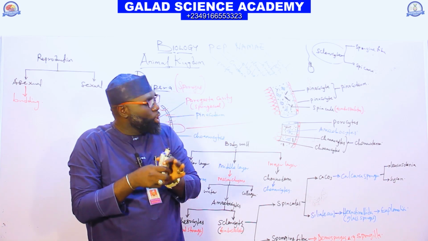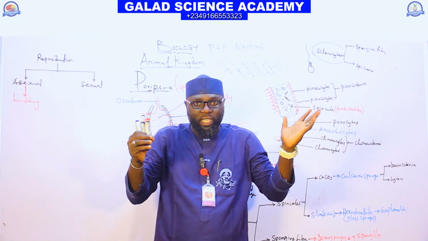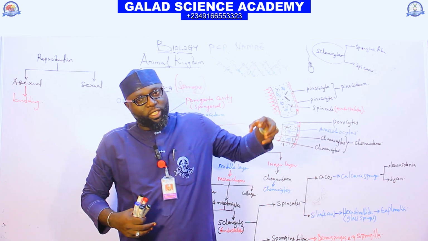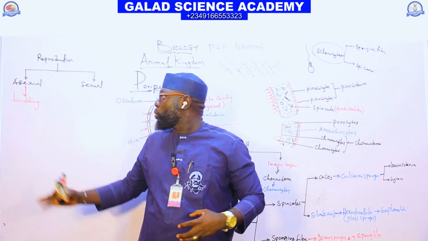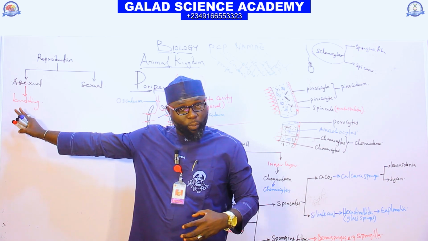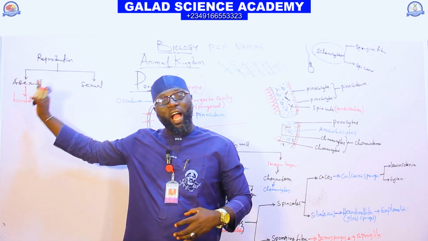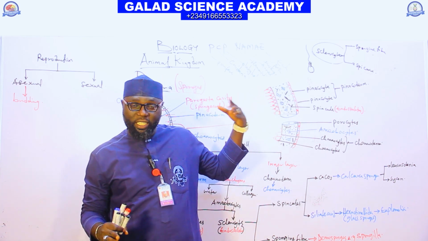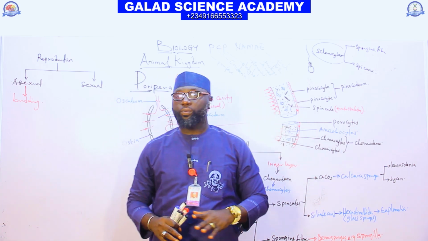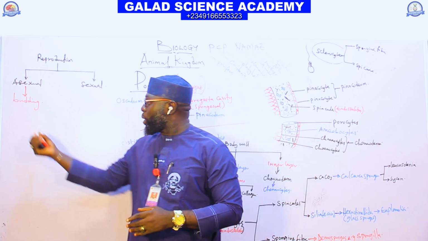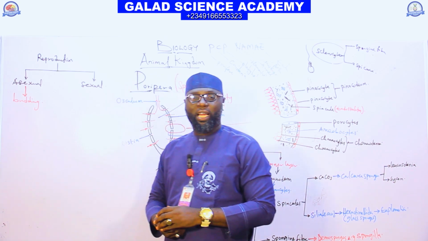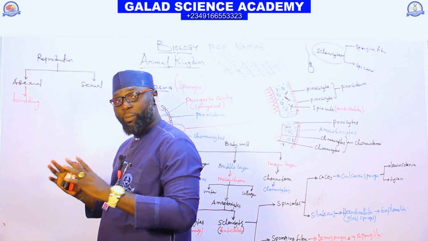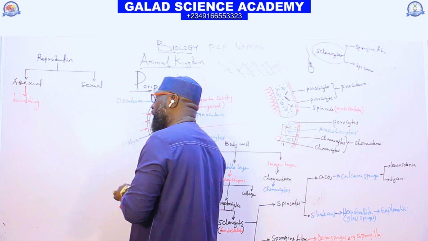So it's like the bud we used to have in plants, coming out from the parent cell like a bud. That's what we call budding. This kind of budding reproduction we have in Hydra, which is very common in a Coelenterate. And the budding reproduction can be classified into two parts.